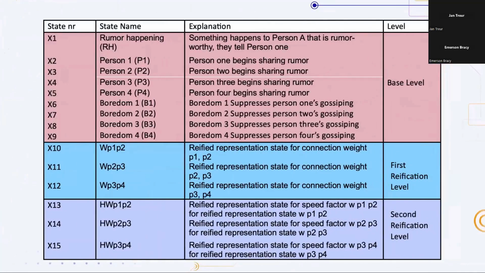So this is our legend. In the base level, we included 9 states, which included the rumor happening, person 1 through 4, and then each person's boredom state. And then in the first ramification level, we have the connection weights between person 1 and 2, 2 and 3, and 3 and 4.